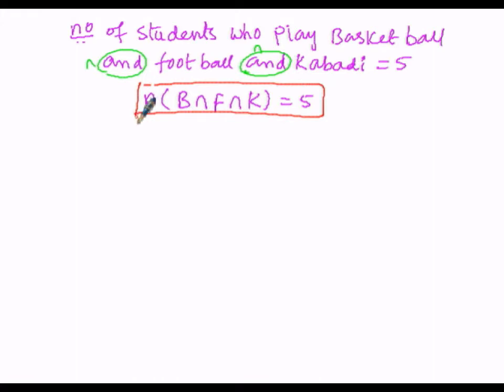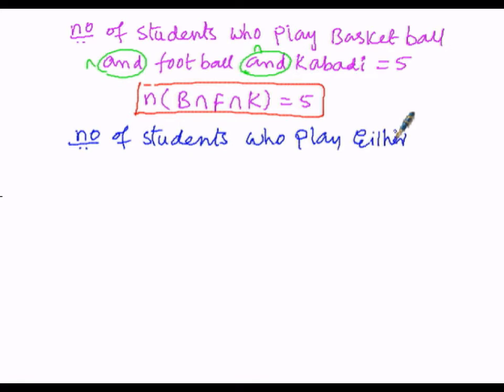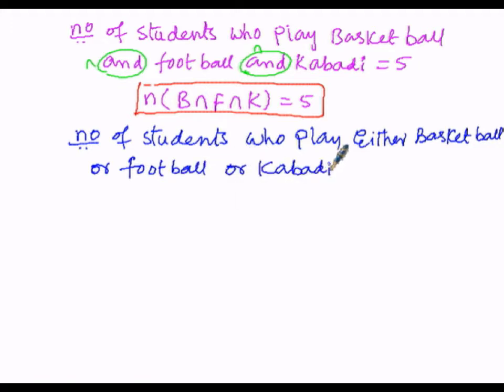So now let us write the number of students who play either basketball or football or kabaddi is question mark.